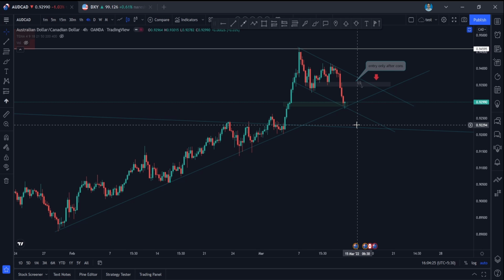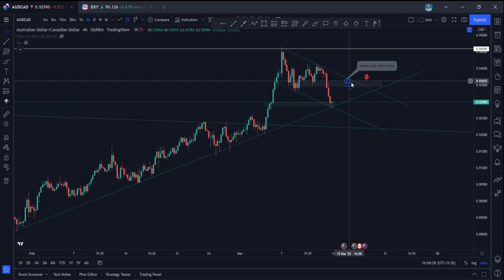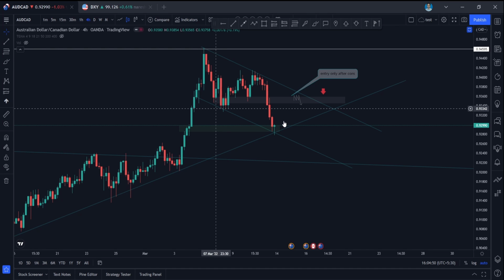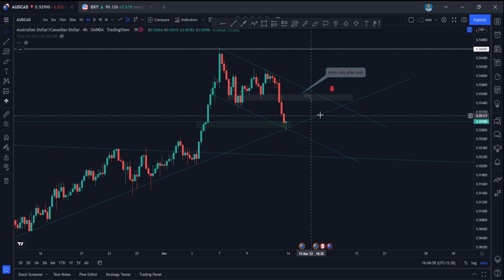So I would wait for the price to come back to this zone again, and I need at least 2 to 3 candles here. Okay, just don't directly enter after a single candle confirmation coming down. Wait for the pullback here and at least 2 to 3 candles of confirmation, and you can go for short entries in AUD CAD, guys. But be careful, the trend is up here, the trend line is still intact. So if you're trading here also, take your partial here and make this the break even. It can respect this trend line again and reverse back. Most likely it won't happen, but it is better to be aware, right?